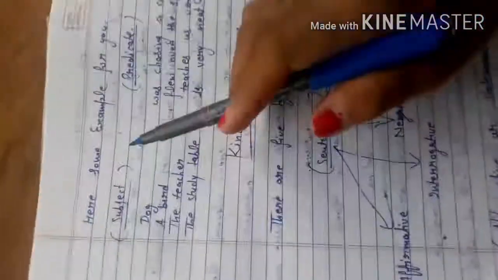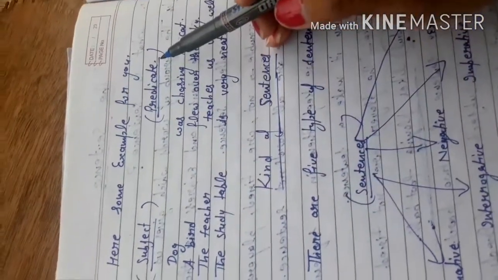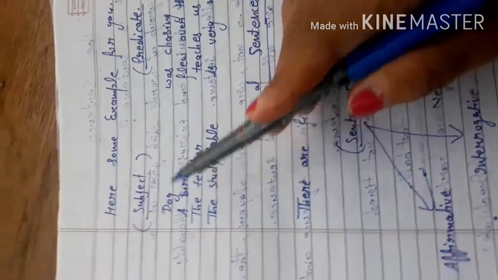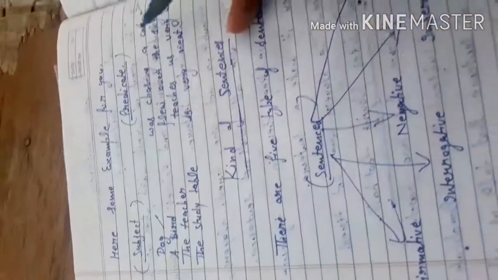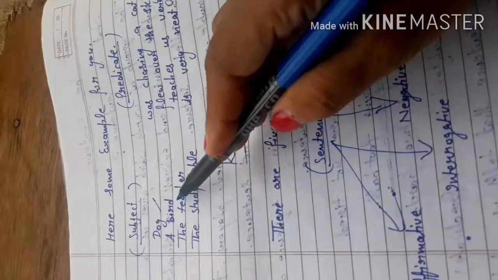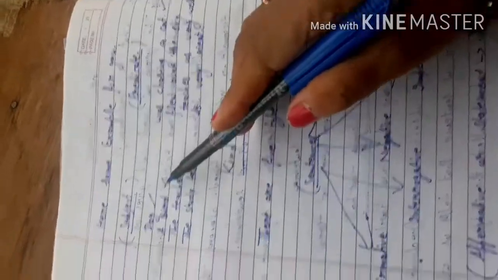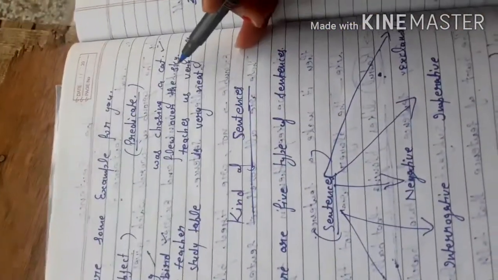Next, here are examples for you. Find the subject and predicate easily. Dog was chasing a cat. Dog is our subject, and was chasing a cat is our predicate. It means the dog chased the cat. A bird flew over the sky. A bird is our subject. Flew over the sky is our predicate.